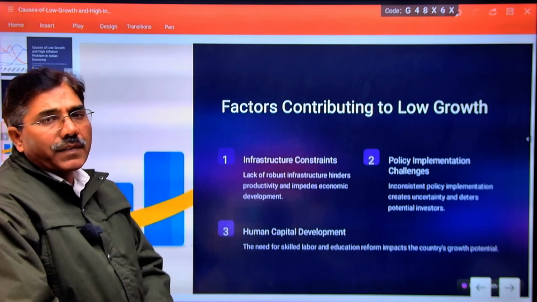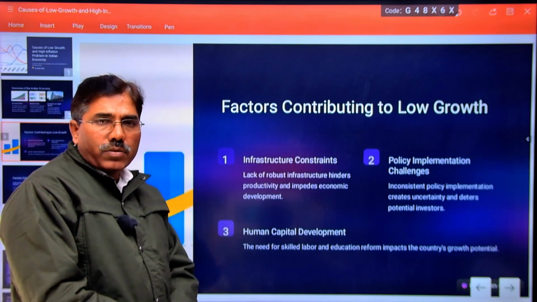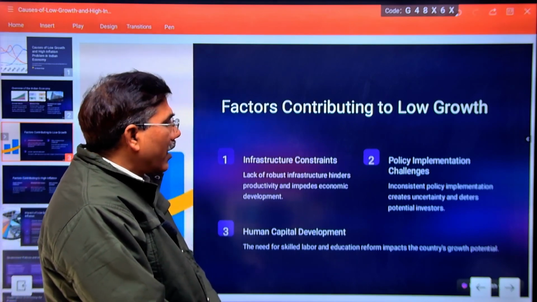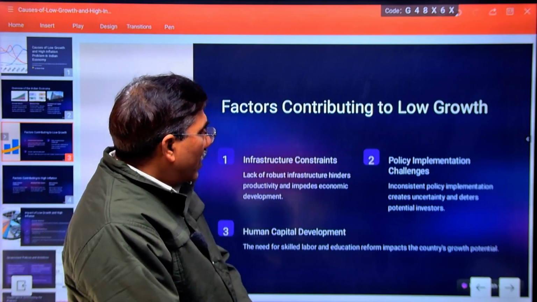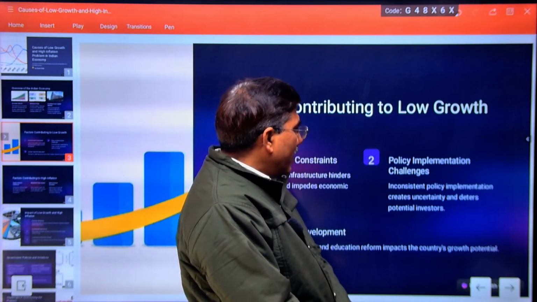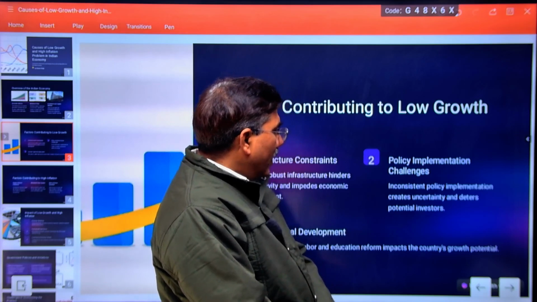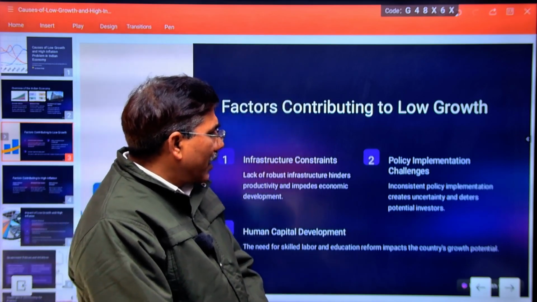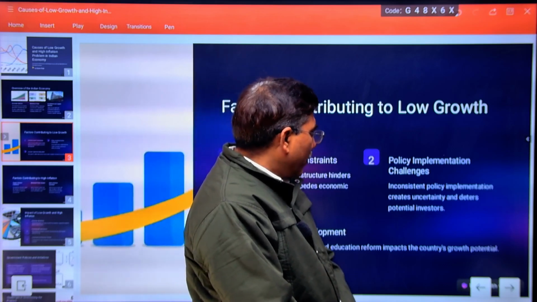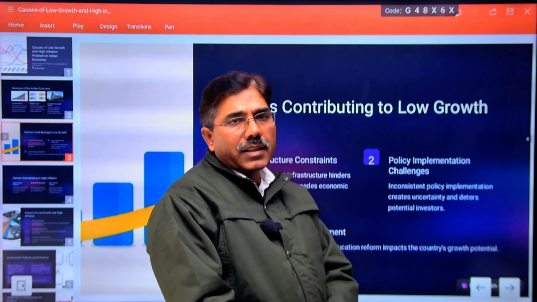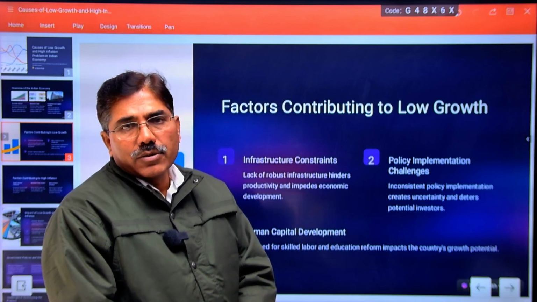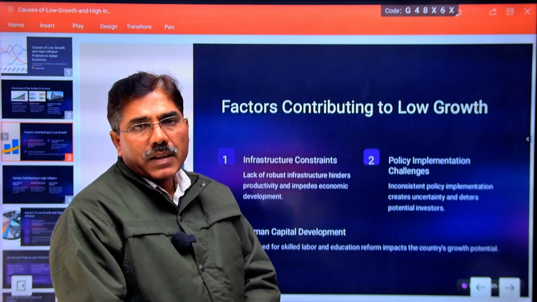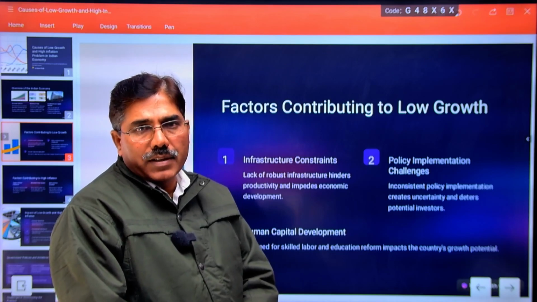Deficiency of infrastructure facilities, as you know, includes road, airways, waterways, etc., which always create hurdles in the development policy. Second, policy implementation challenges: inconsistent policy implementation creates uncertainty and deters potential investors. As I recently discussed, due to worldwide recessions, expansionary fiscal policies, then tough monetary policy, crowding out.